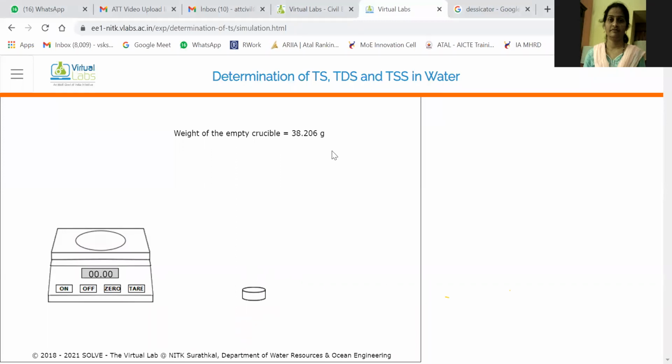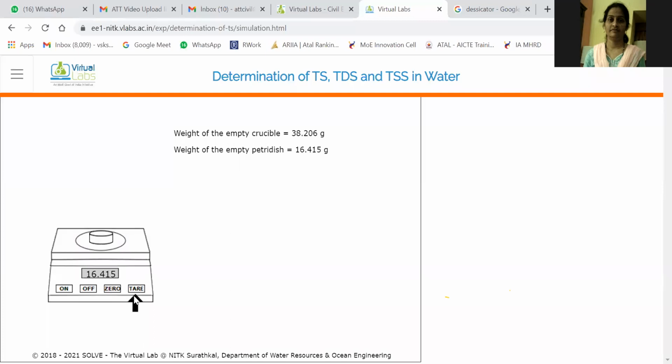Okay. Now next they are asking me to take the weight of the petri dish. ही काचेची सिंपल प्लेट असते की ज्याच्यामध्ये आपल्याला फिल्टर पेपर ठेवून त्याचं वजन करता येतं. So I have taken the petri dish. Now they will weigh the petri dish. Okay. Weight of the empty petri dish is equal to 16.415 gram. Note down, please. Weight of the petri dish is 16.415 gram.